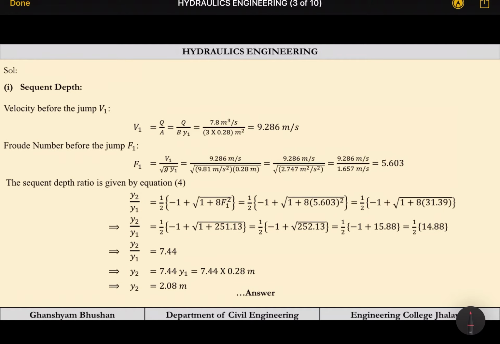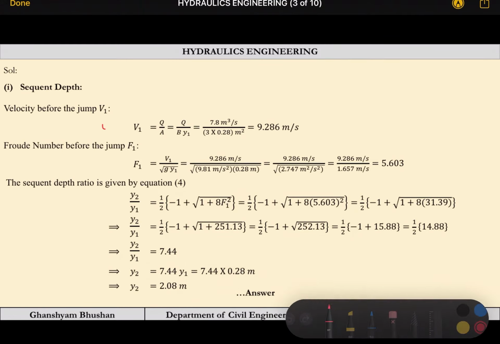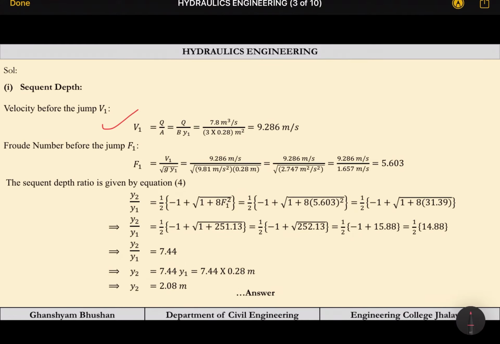Now V1 we can calculate. V1 will be Q by A1. The area will be the same because it is a rectangular channel. So area is b into y1. Q is 7.8 meter cube per second, b is 3 meter, and y1 is 0.28 meter.